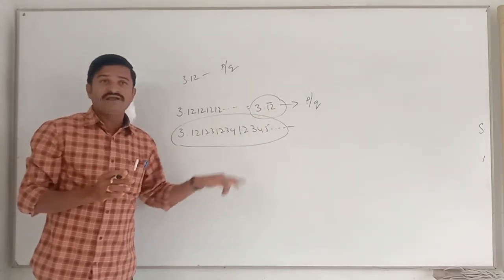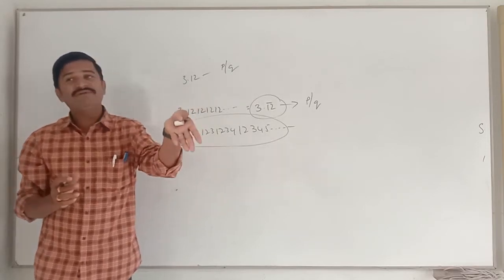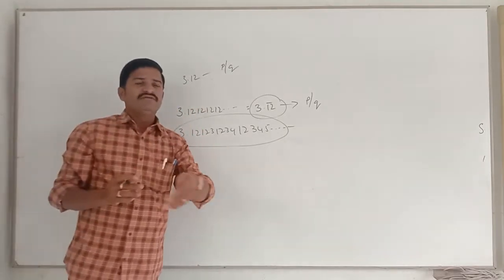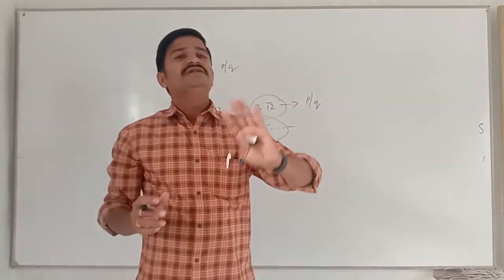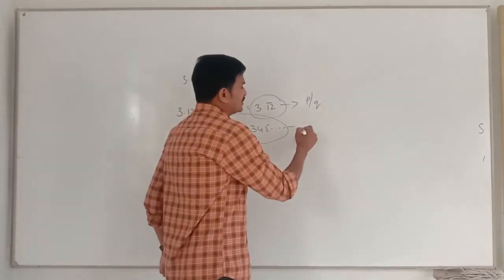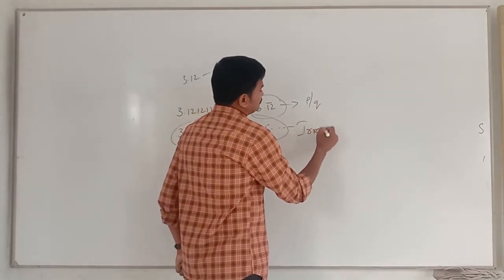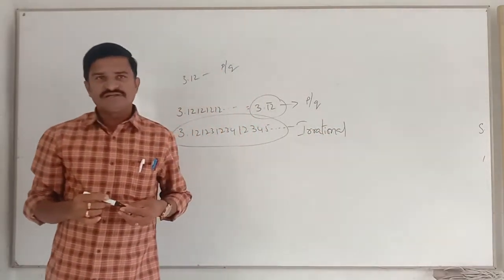Here it is not repeating, and the decimal part is not ending. So it is neither terminating nor repeating. When a number is neither terminating nor repeating, we can't express that number in the form of P by Q. Such numbers are called irrational numbers.